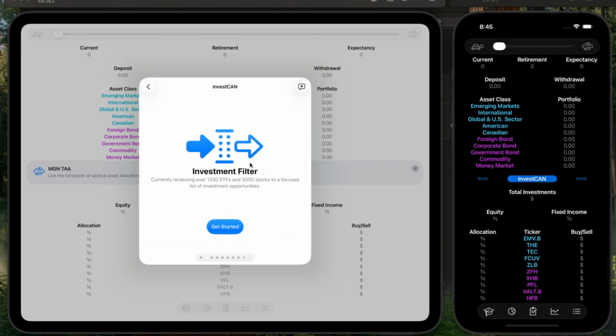Why do you want to use it? Basically, it goes through an investment filter. It's currently reviewing over 1,200 ETFs and over 3,500 stocks to give you a focused list based on factor investing. It's also going to save you time. Basically, it's narrowing down the investments to the top 10%. You might not own the best investment every time, but it's probably going to be on the podium every year.